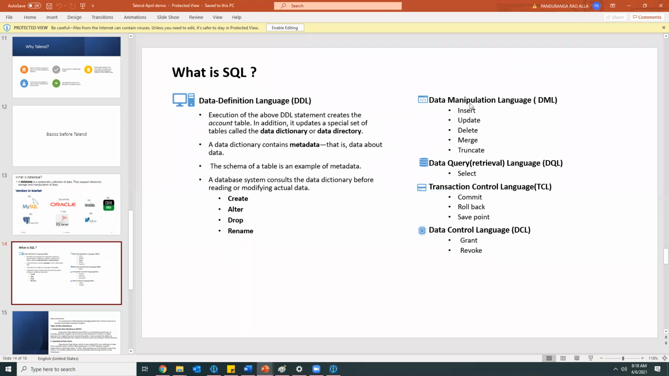And similarly, by using this data manipulation language, hello, sorry, someone can go into mute. Yeah.